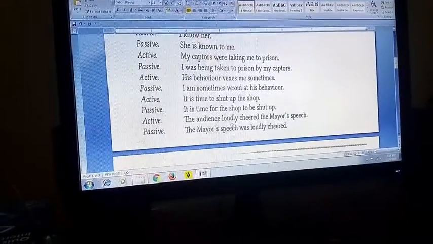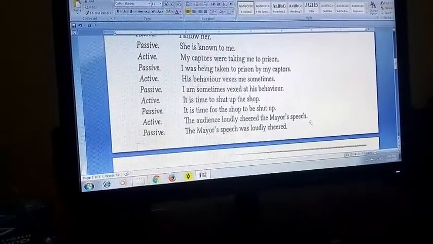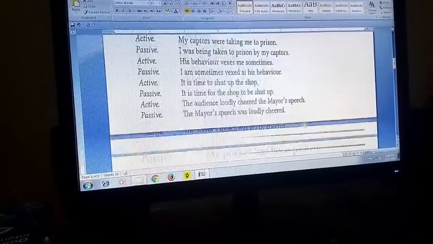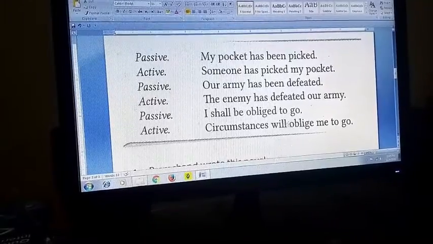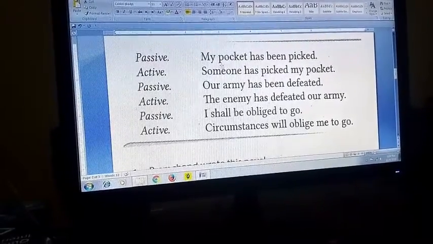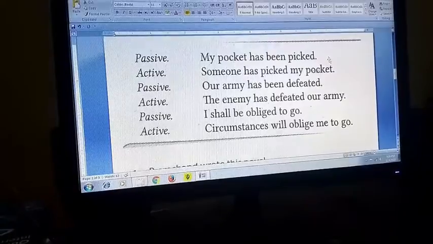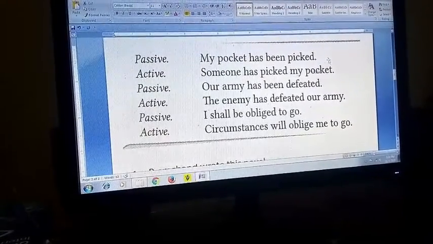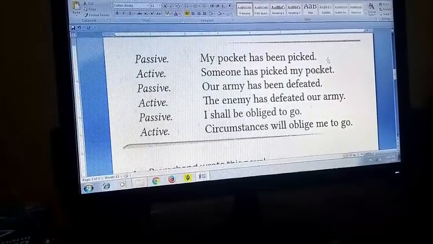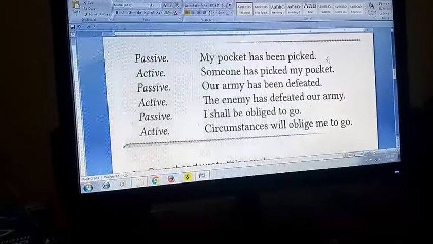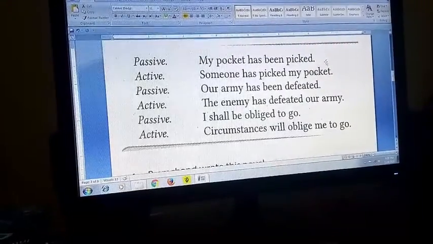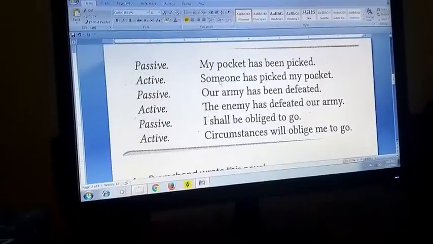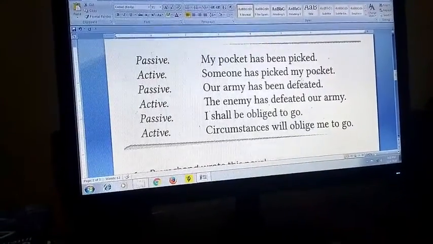Active: The audience loudly cheered the mayor's speech. Obviously, the mayor's speech was loudly cheered. Now, this is a very, very common sentence: My pocket has been picked. Normally, who picks? Someone. Otherwise, you have to say the pickpocket. By the way, there is no pickpocketer in English. In Hindi they say pocket mar, but pickpocketer we don't say. We say pickpocket. The pickpocket has picked my pocket. Or simply, someone has picked my pocket.